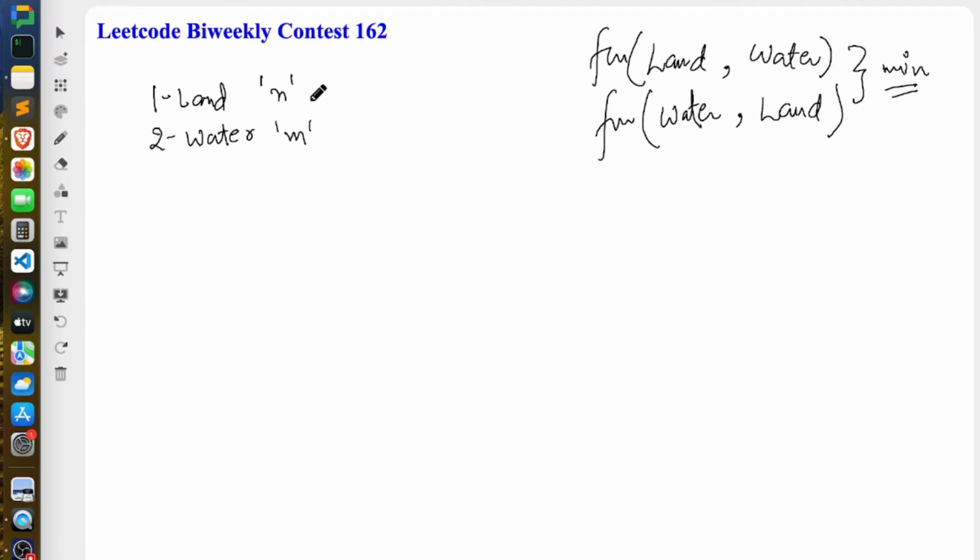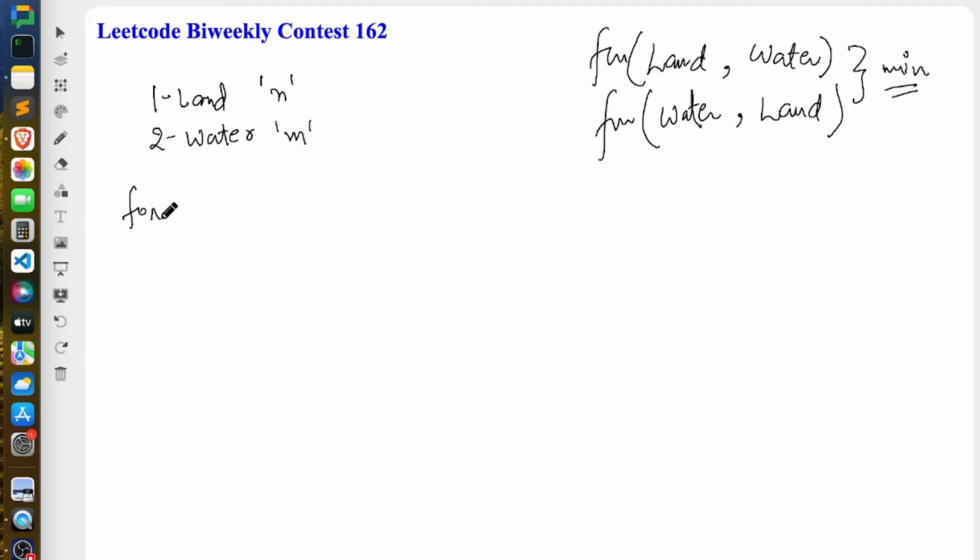We will go through all possible land rides exactly the same as the first approach. But here, instead of going through all possible water rides, we will try to optimize it using binary search. We will try to find the most optimal water ride to choose for the given land ride, but in an optimal way using binary search. So let's see how we can apply that.